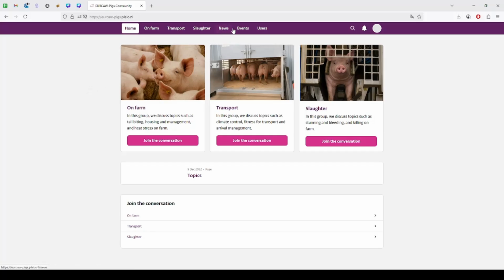Also, you can see news, events, and users. Sometimes news will get added, sometimes events will get added. You can also see everything, even stuff that is shared within the groups, on this timeline. Right now this is empty, but it will get filled out once people start using the community.